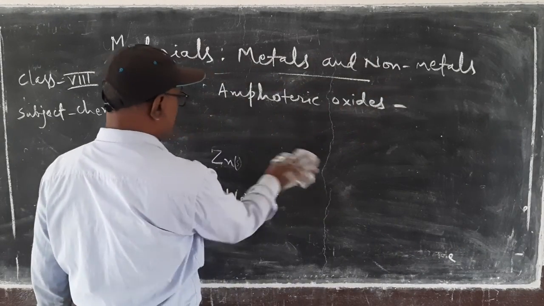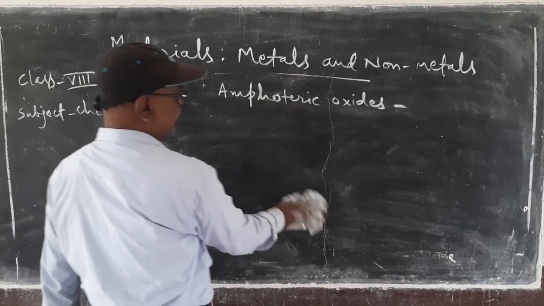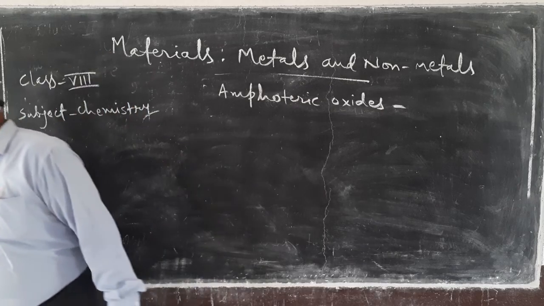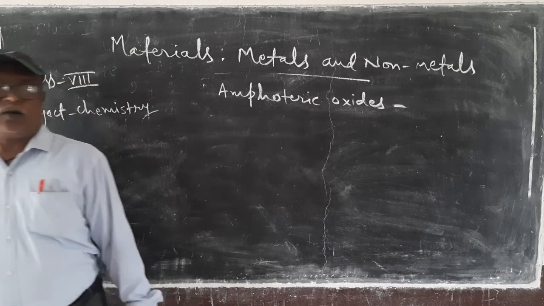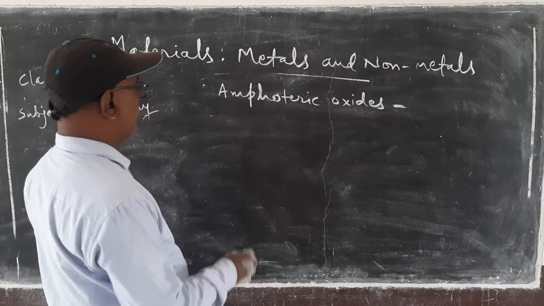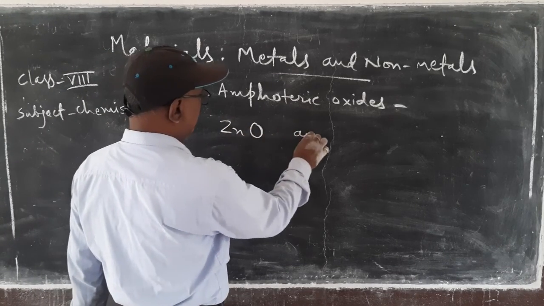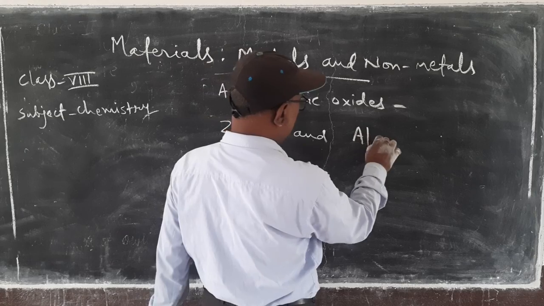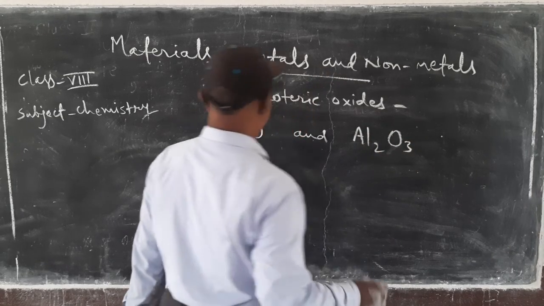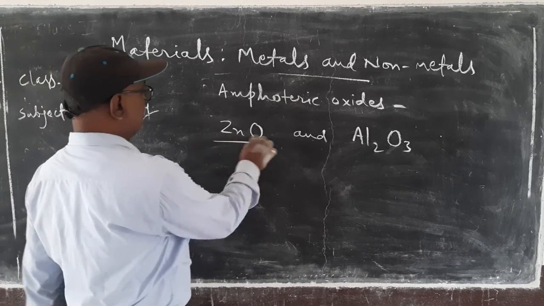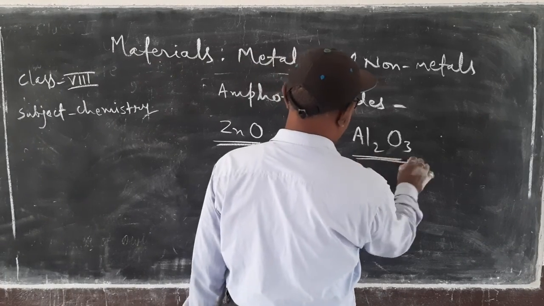Those metallic oxides which act as both an acid and a base are known as amphoteric oxides. ZnO and Al2O3 are examples of amphoteric oxides: zinc oxide and aluminum oxide.